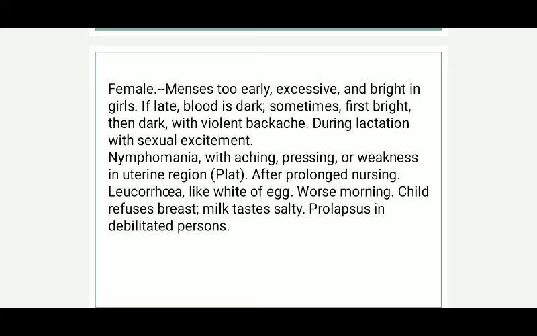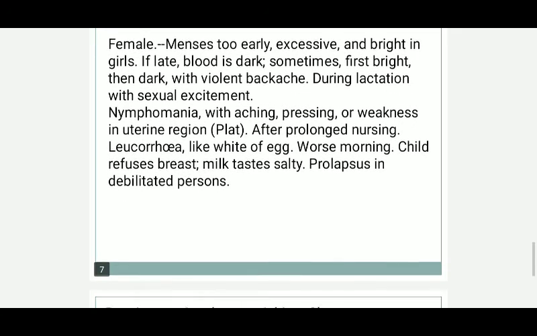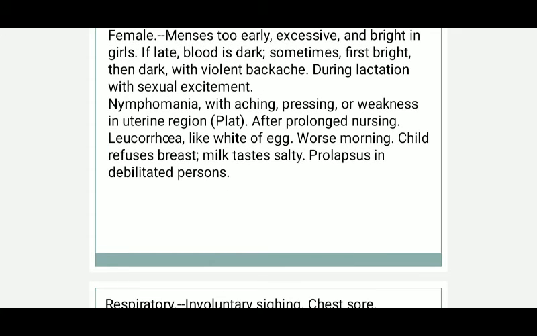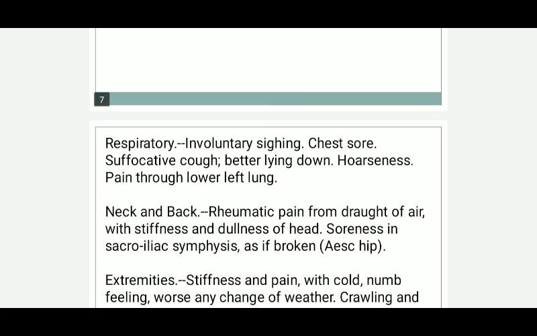Worse from morning, child refuses breast milk, taste is salty. Then prolapse in debilitated person is also a symptom of this Calcarea phos. Prolapse of uterine part, or you will say the cervix gets prolapsed, which leads to a lot of problems, especially in debilitated person. Respiratory complaints: there is involuntary sighing, chest is sore, suffocative cough, better by lying down, hoarseness of